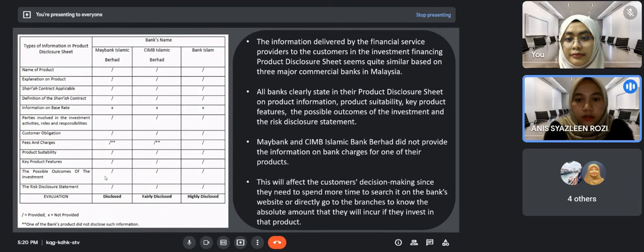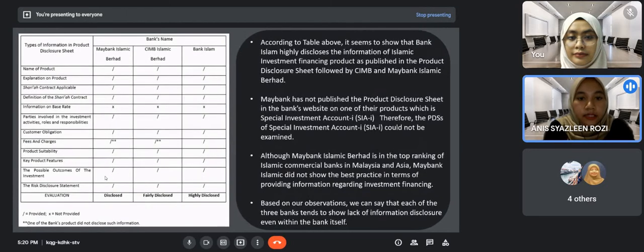The three banks also disclose the product suitability, the key product features, the possible outcome of the investment, and the risk disclosure statement. However, Maybank and CIMB did not provide the information on the bank charges for one of their products. This will affect the customer's decision making since they need to spend more time searching for it on the bank website or go directly to the branches to know the absolute amount that they will incur if they invest in that product. Next.